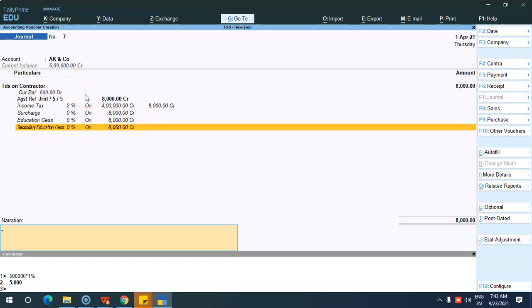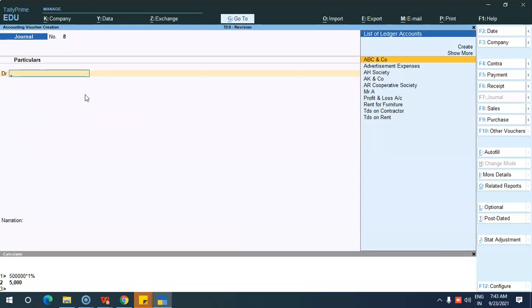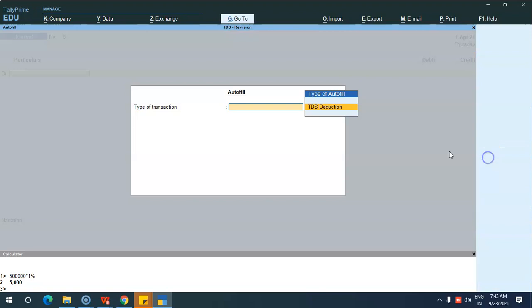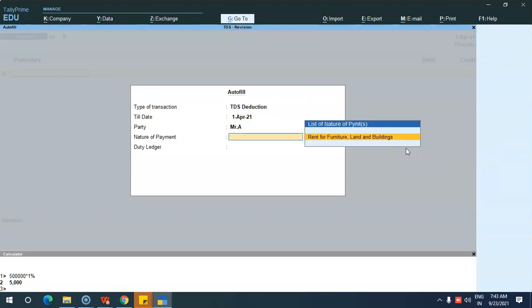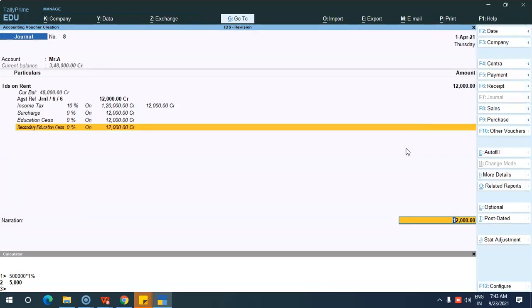I can just select the party so that all the details will be coming over here. So this is the TDS payable. I can just give enter. Okay, and then again autofill, and here Mr. A related to rent, right? See here 10% has been calculated.